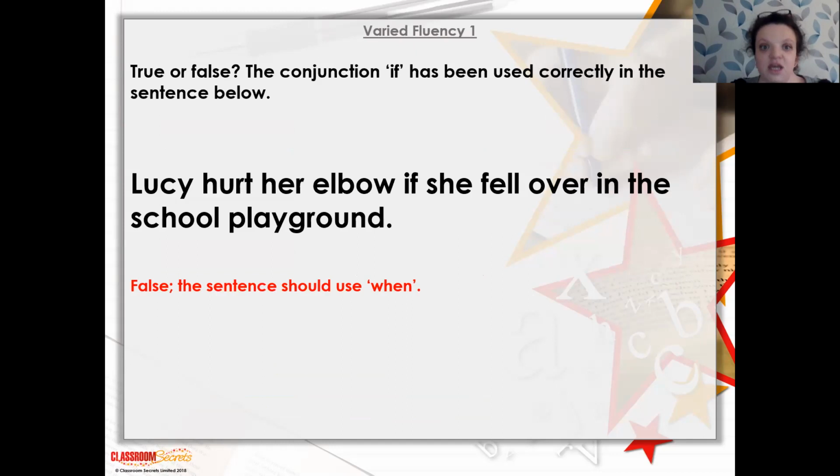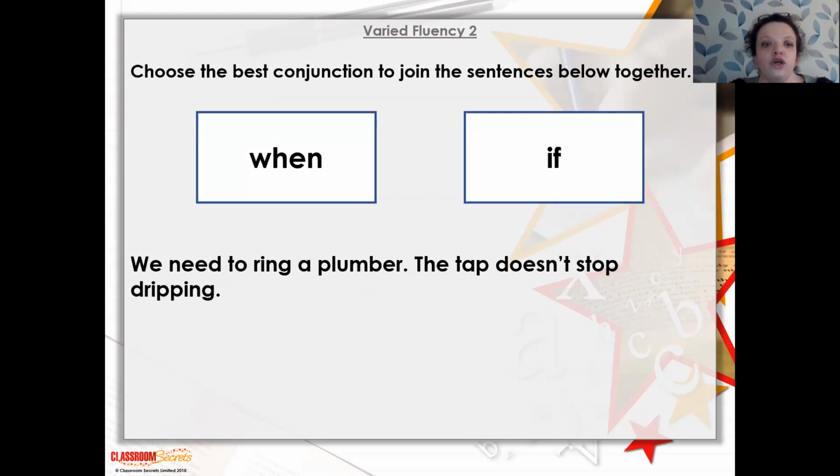It should be "when". So, "Lucy hurt her elbow when she fell over in the playground." We're not saying she might hurt her elbow if she falls over in the playground. We're saying she did. So it's a definite, and it was when she fell over in the school playground. It was then that it happened. If she hadn't fallen over in the school playground, she wouldn't have hurt her elbow. It's a definite.